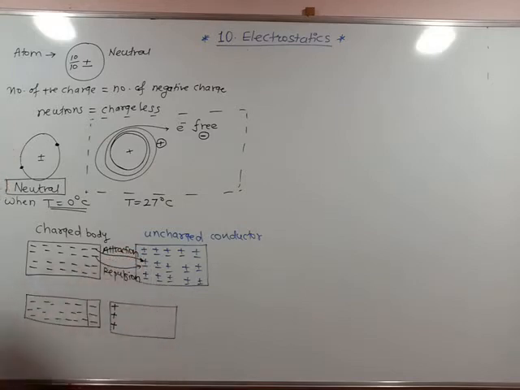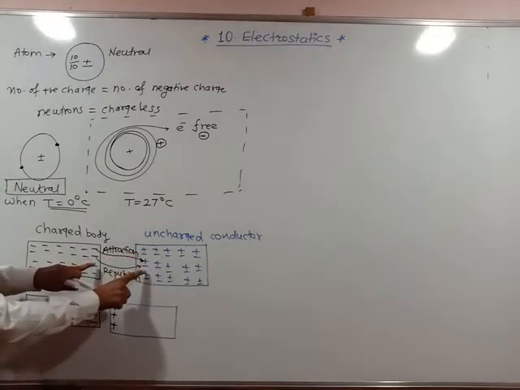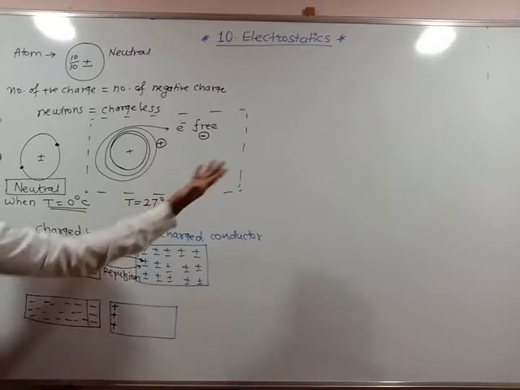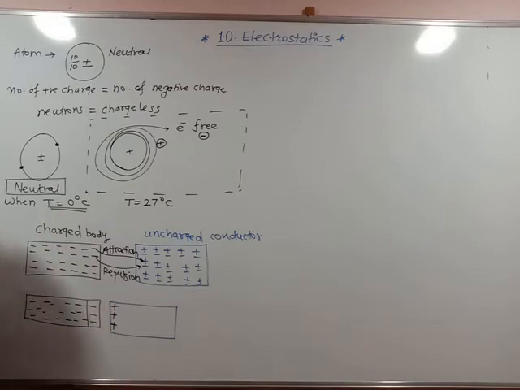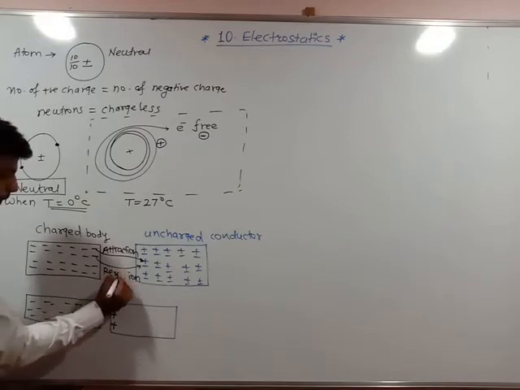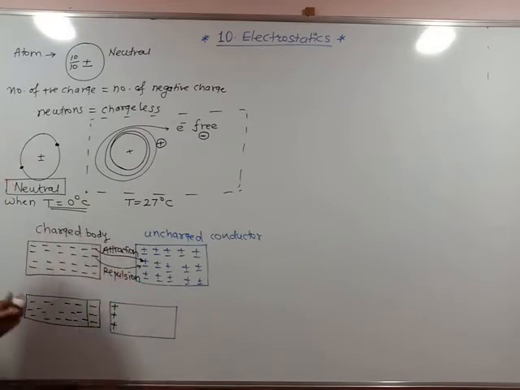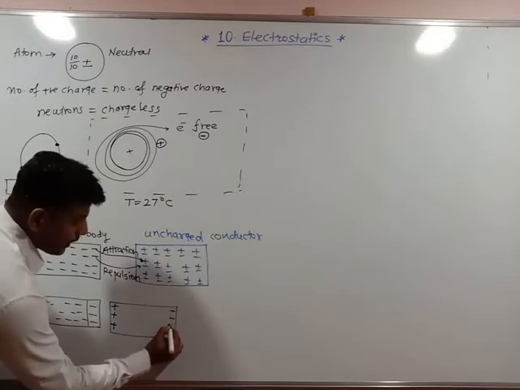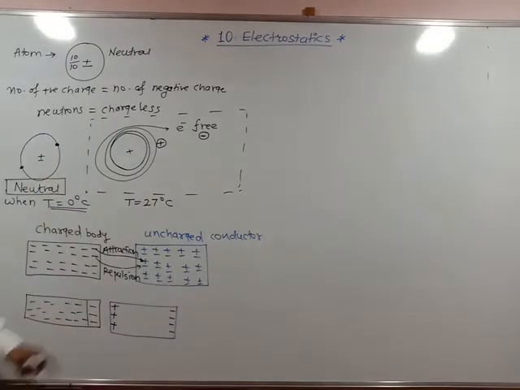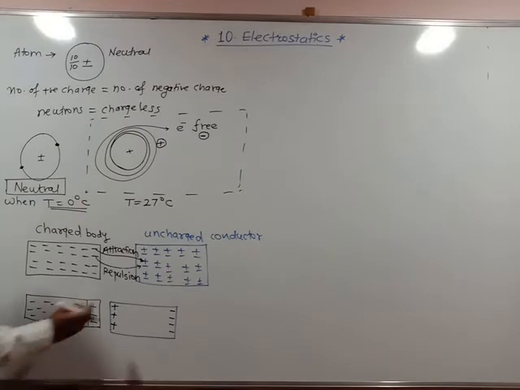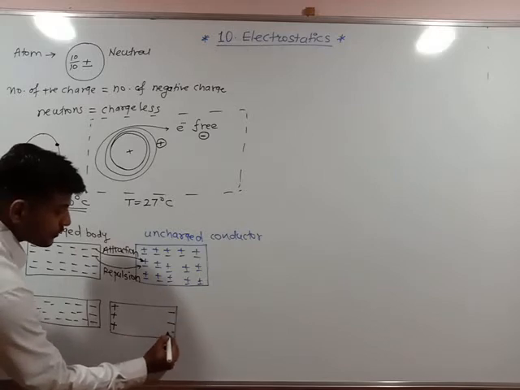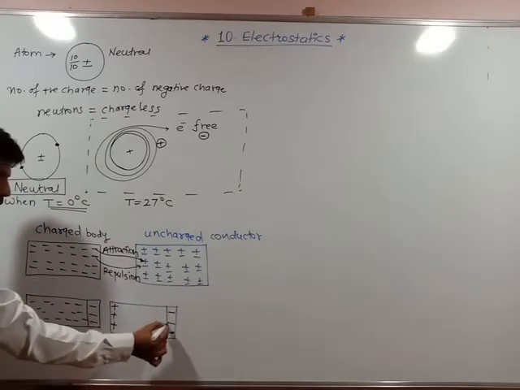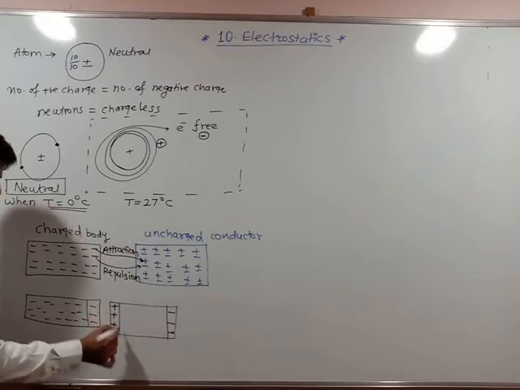Where have these electrons gone? Is there any attraction between electrons and electrons? No. Electrons are repelled and they move away from this electron, due to the force of repulsion between them. Electrons are moving to the boundary of the uncharged conductor. The 3 protons came here, and I take 3 electrons to the boundary as it is. So this is one boundary of the conductor, and this is the second boundary.